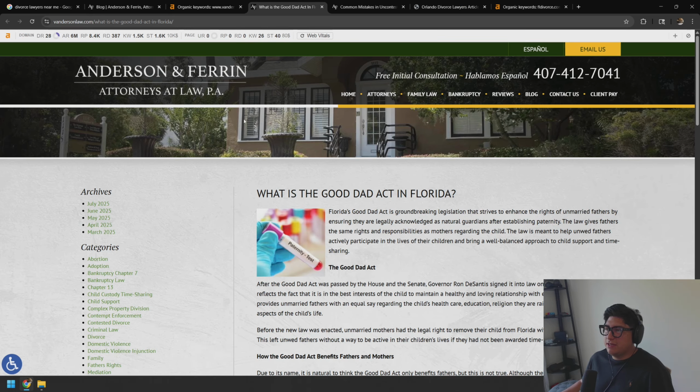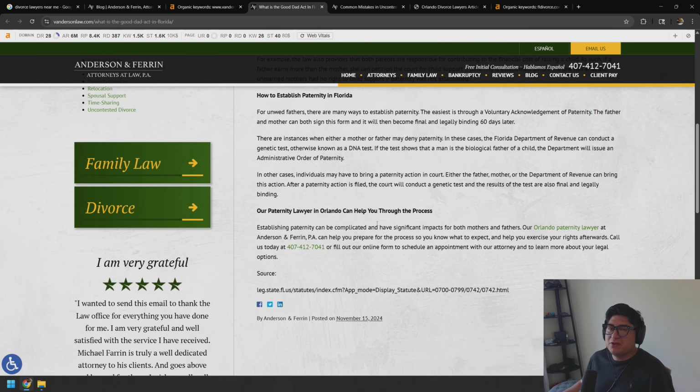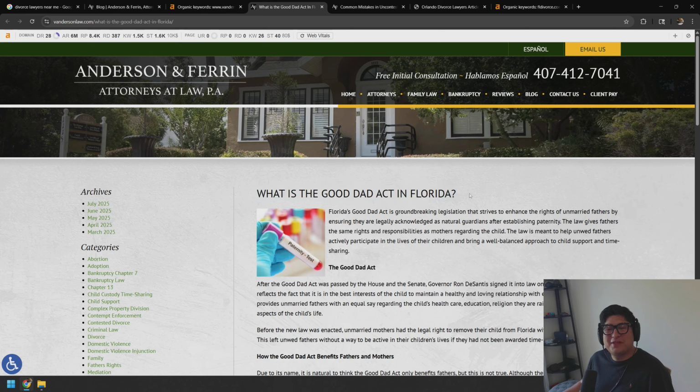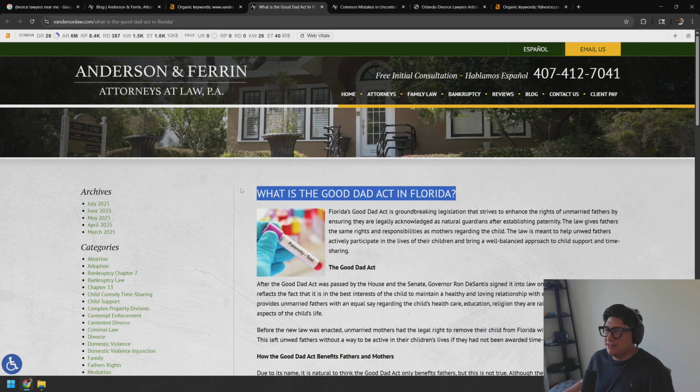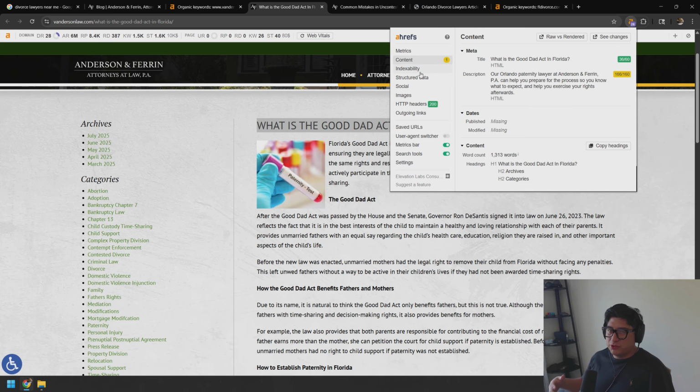So we can very easily go over to something that they've written about, and we can take a deeper approach than just trying to copy it over. Obviously, if you do straight up copy it, you can get yourself into some trouble there. But something that you're definitely free to do is try to copy the topic. You don't have to copy paste, so you can put your own spin on the title, but obviously it's a little bit difficult to put a spin on a title if it's just targeting the direct question that you're going for. So taking the title and then maybe taking a look with some type of tool like Ahrefs, which again, you can look at this for free, taking a look at what headings they have.